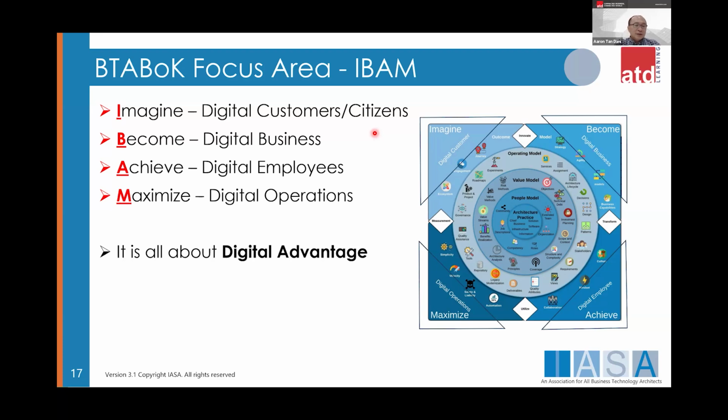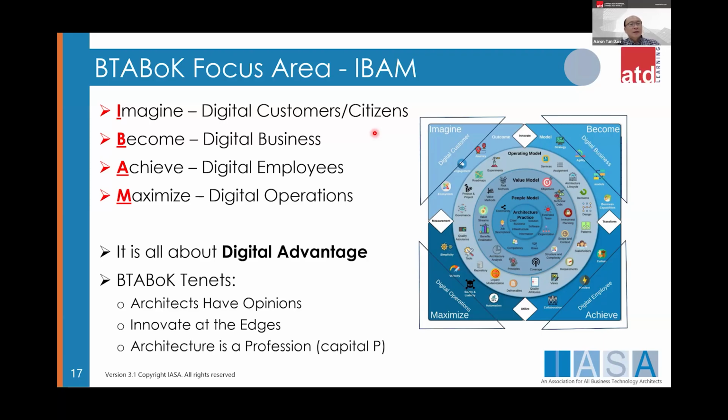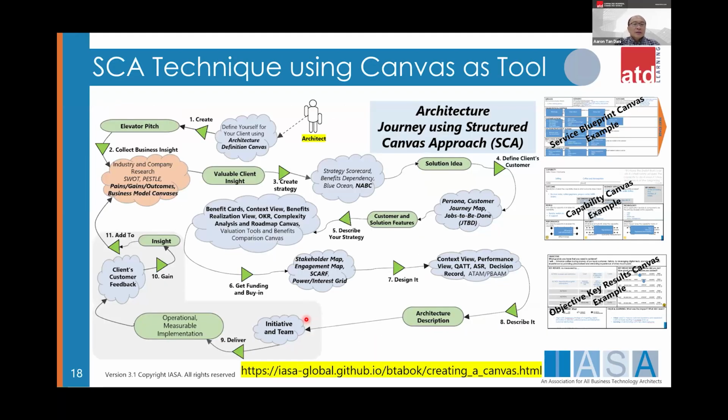So ISA, I think I highlighted, is everything about digital advantage, right? Digital advantage means everything needs to be digital in today's context. And of course, BTABoK tenets are that architects have opinions, right? Innovation happens at the edges, like this imagine, become, achieve, and maximize, right? Architect is a profession, right? So they call it with a capital P. Right, so I introduced the structured canvas approach, right? So the structured canvas approach basically is the journey of architects, right?